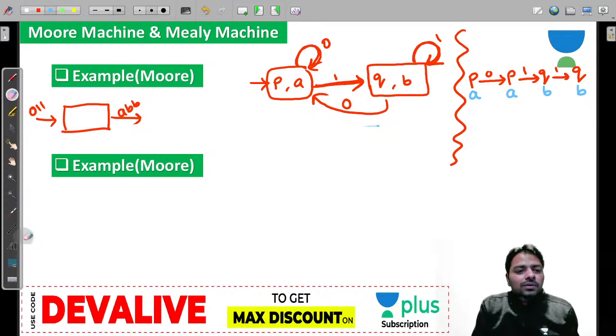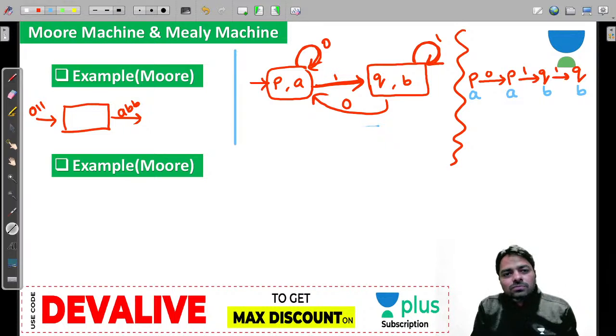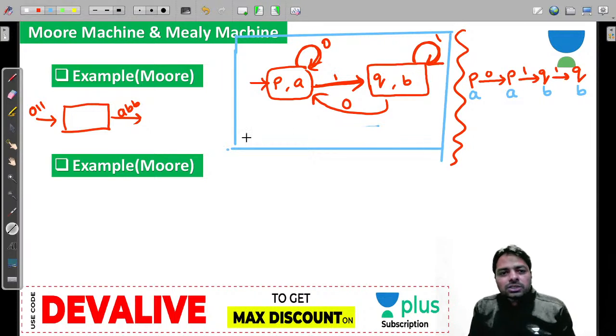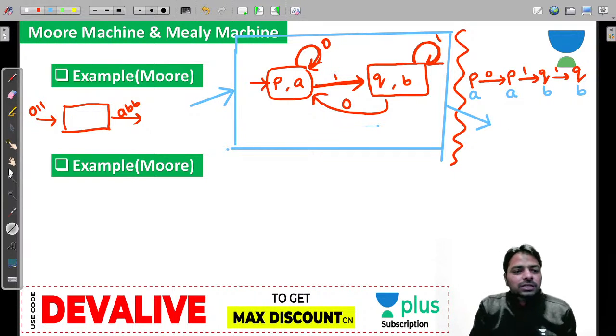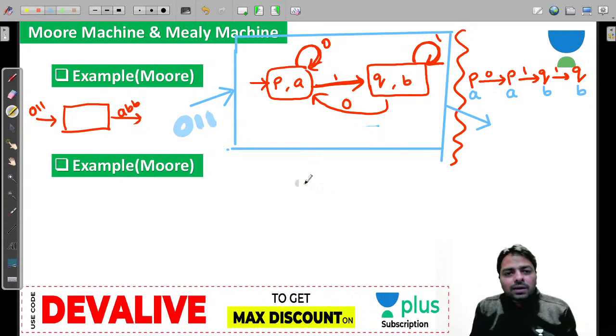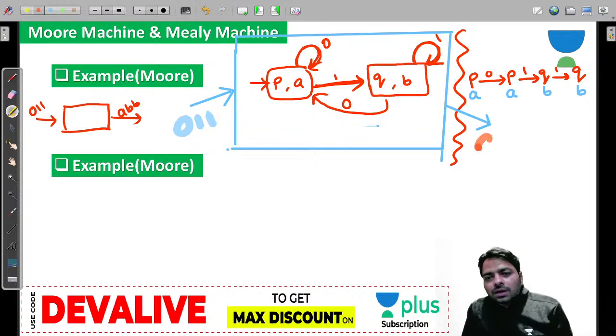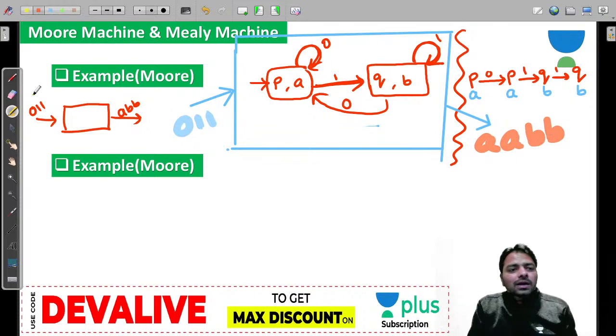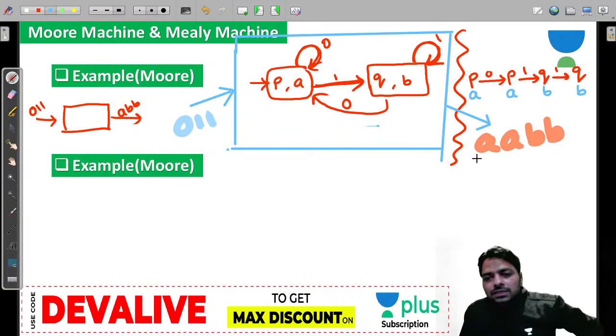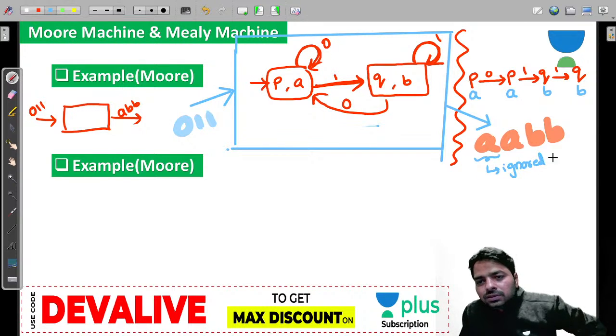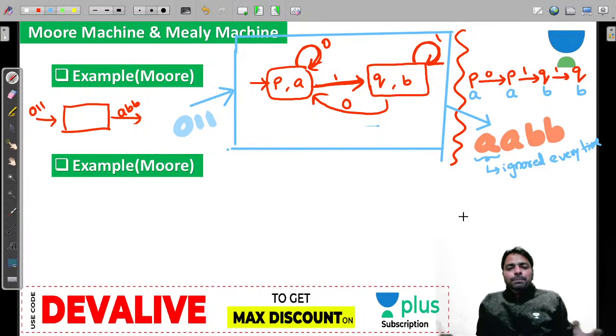Now look at what's happening. So this is your machine. What you are actually giving to this machine and what you are actually getting from this machine. Everybody, what you are giving to this machine is 0 double 1, but what are you getting from this machine? A, B, B. Now here, what you need to focus on, this first symbol is ignored all the time. Ignored every time. Why? Because that is produced without reading an input.